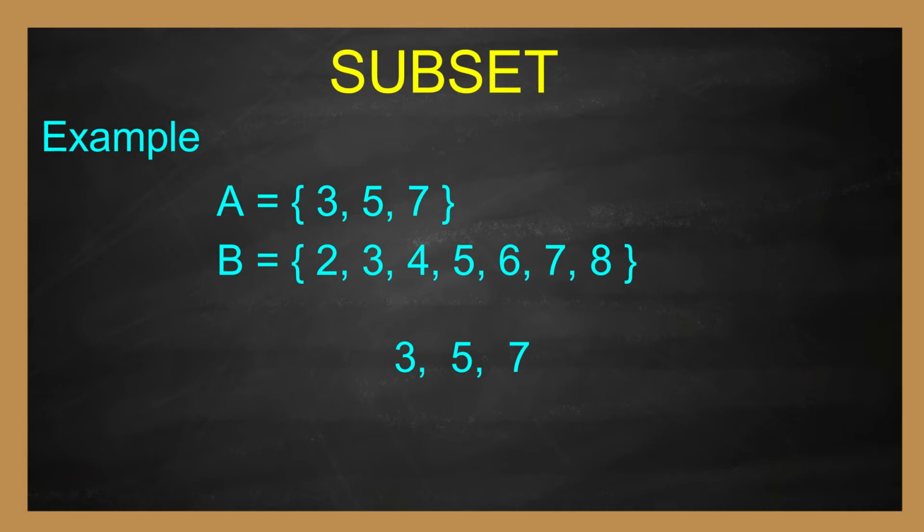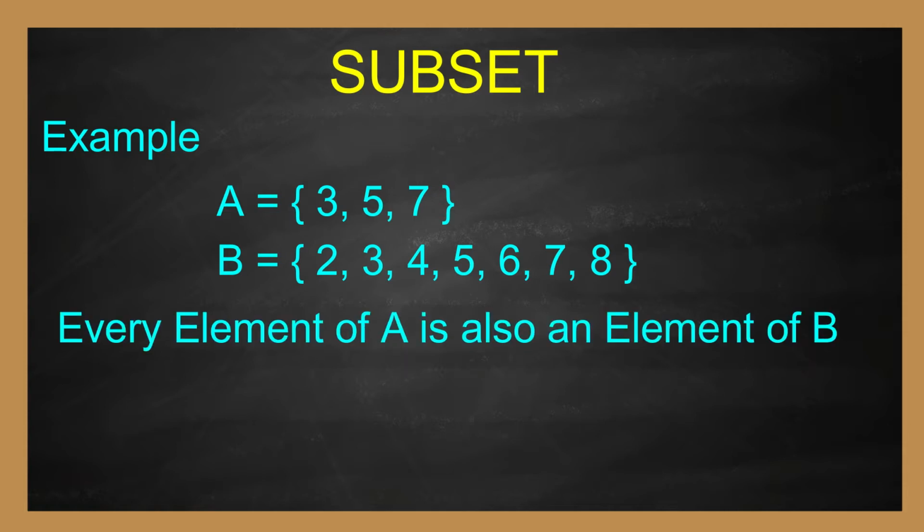They are 3, 5, 7. Are they also elements of B? Yes. Those elements also belong to B. Therefore, every element of A is also an element of B. That is A ⊂ B.